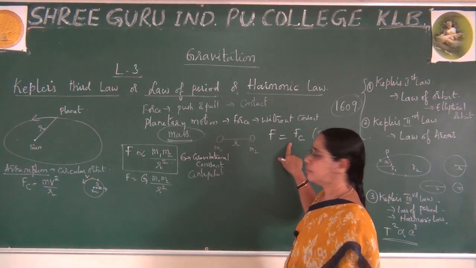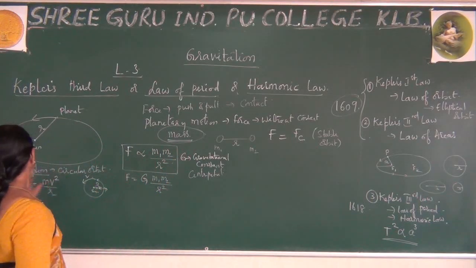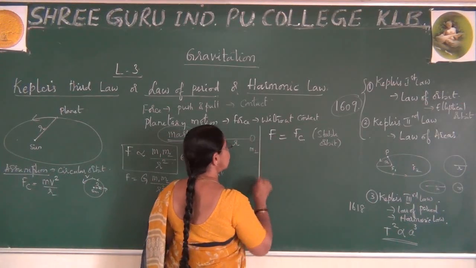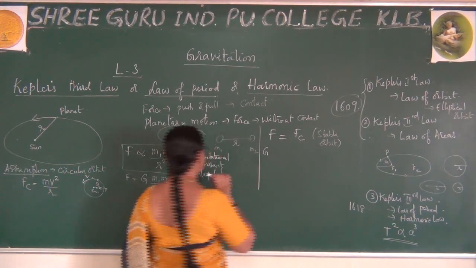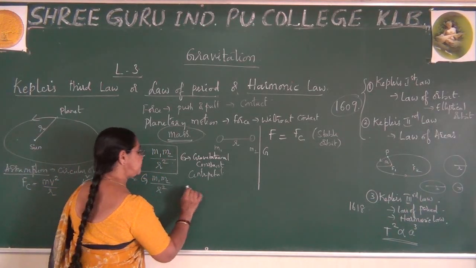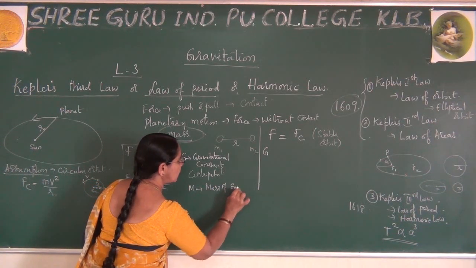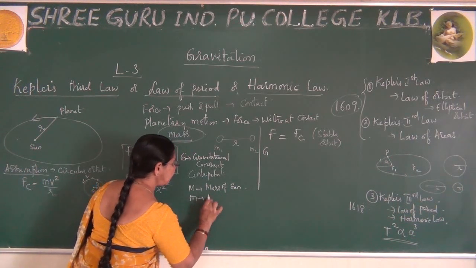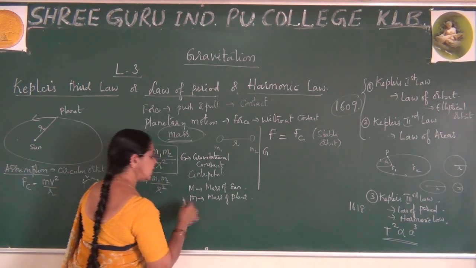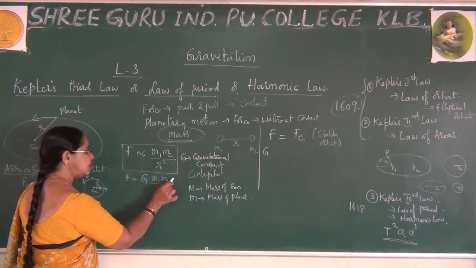Now, using this condition, we already know what F is and we already know what Fc is. Let me put it in, where F is nothing but G. For your convenience, let me tell you the mass of the sun is represented by capital M. Let me take small m as the mass of the planet. Okay, and the distance is r, right? So now I have taken these two. According to this, I rewrite this expression.